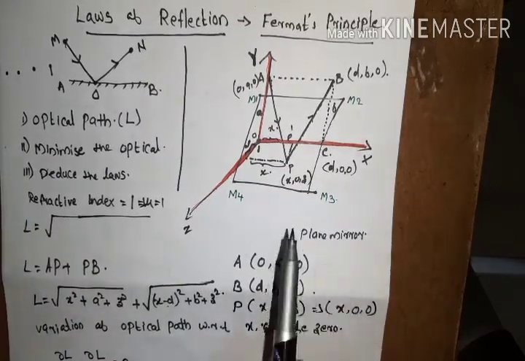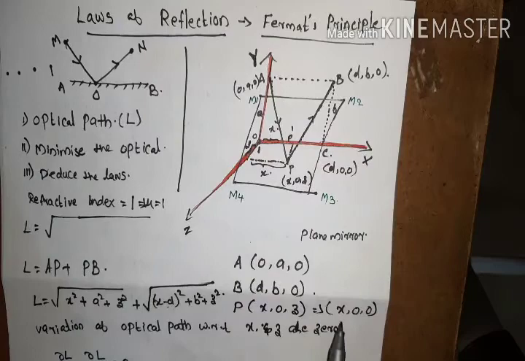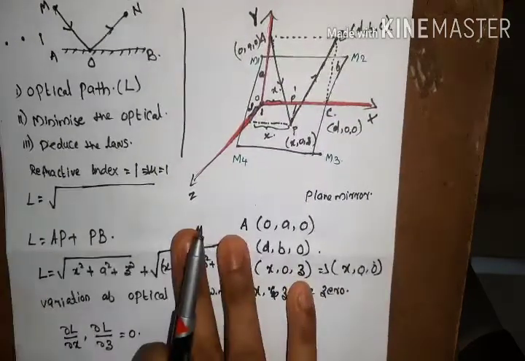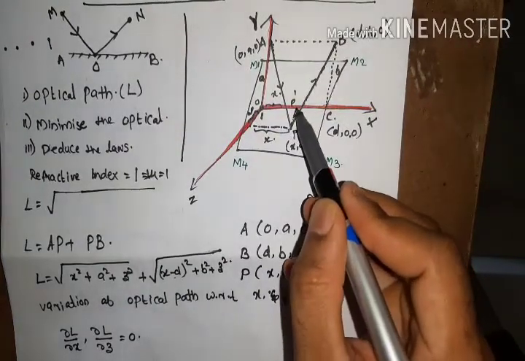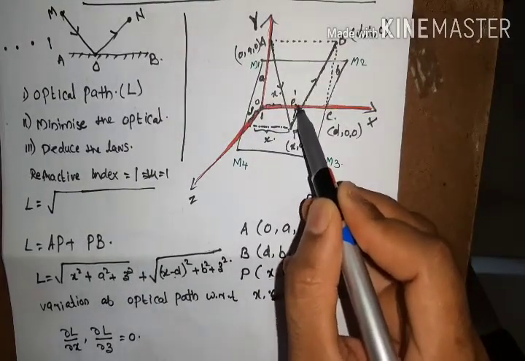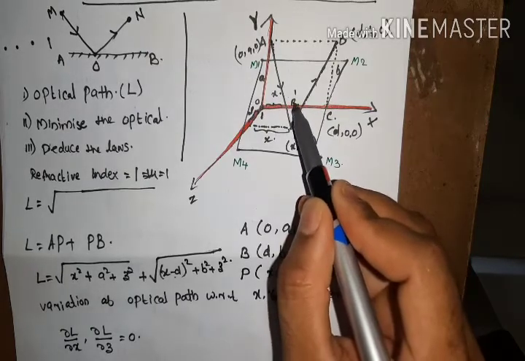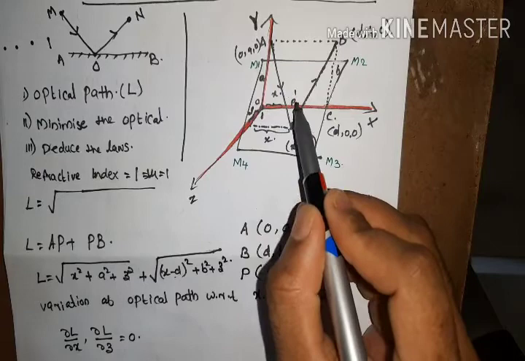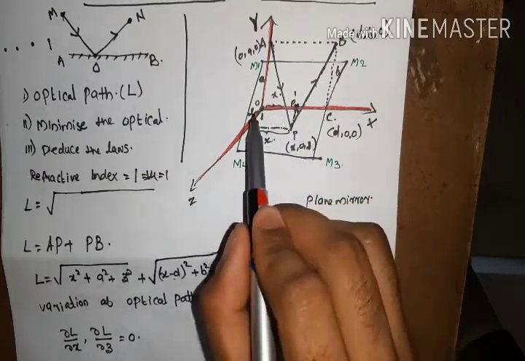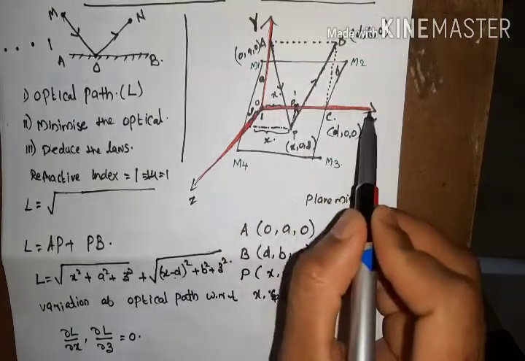That means this point of reflection having coordinates x, 0 and 0 is shifted to this x axis. So this is our new point of reflection P prime. This is some new point of reflection P prime, and the reflection point is on the x axis.